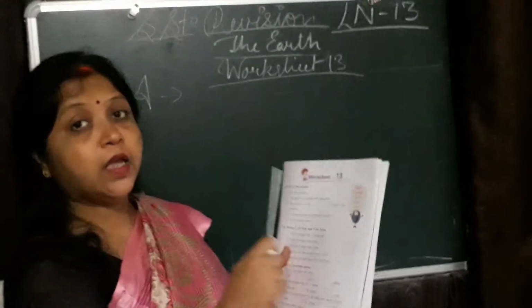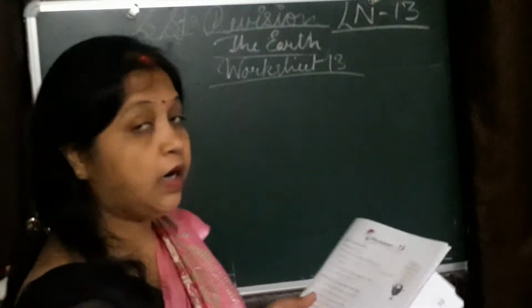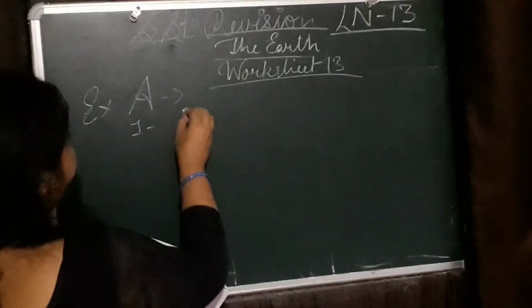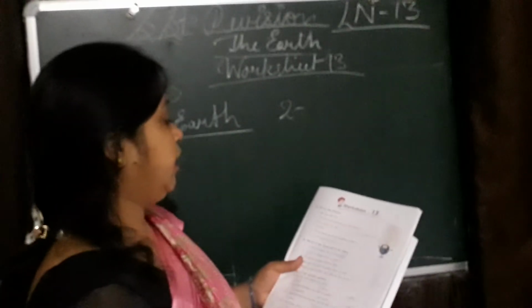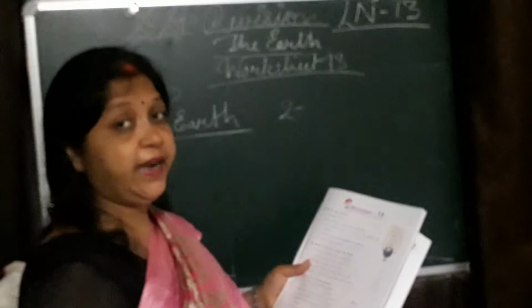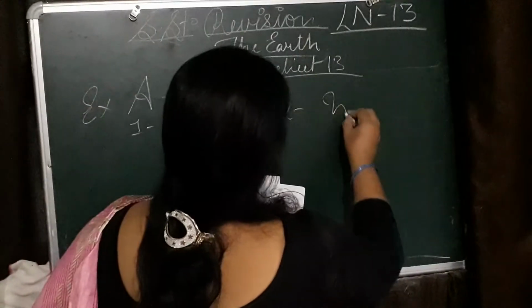We live on the earth. Earth is our home planet. Number 1, filling the blanks, answer is earth. We live on the earth. E-A-R-T-H, earth. Okay. The earth is covered with land and water. Second answer is water.